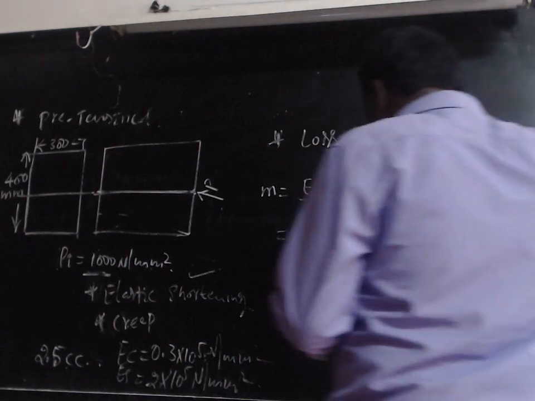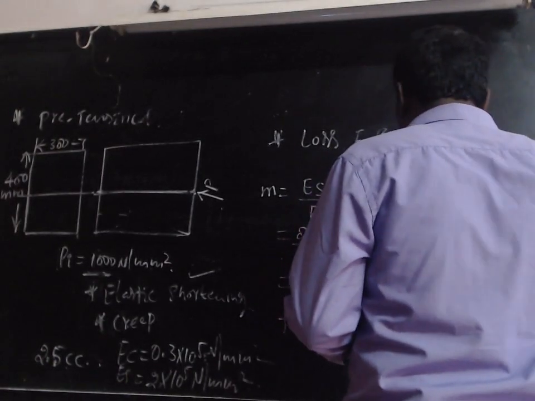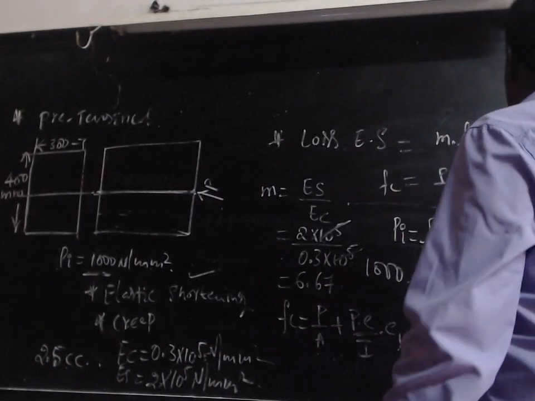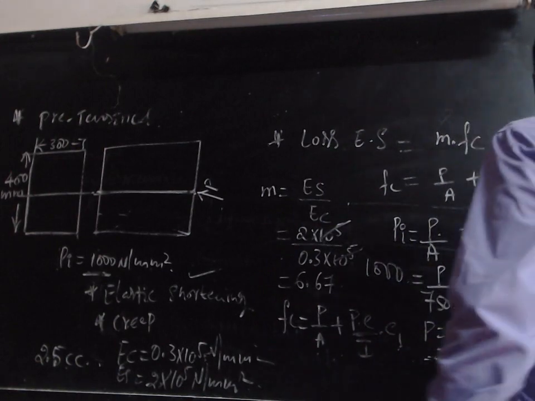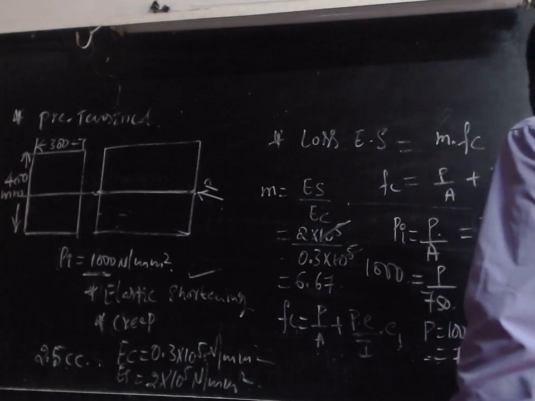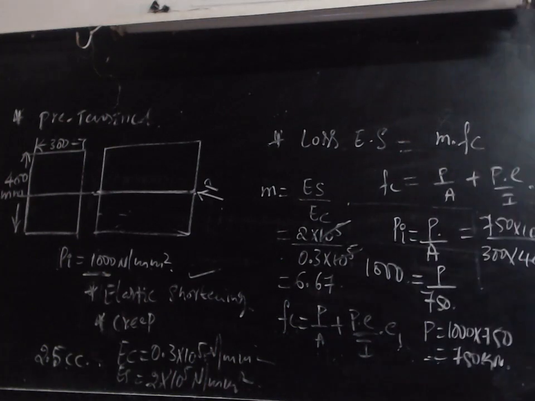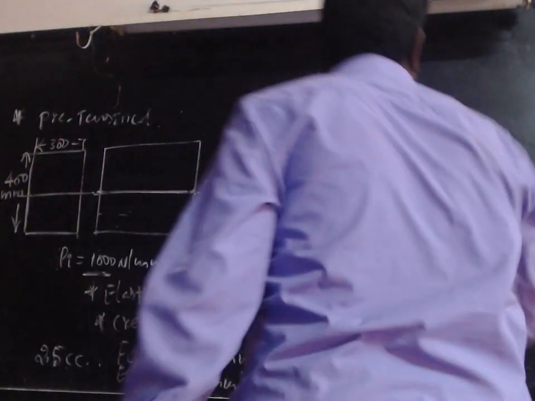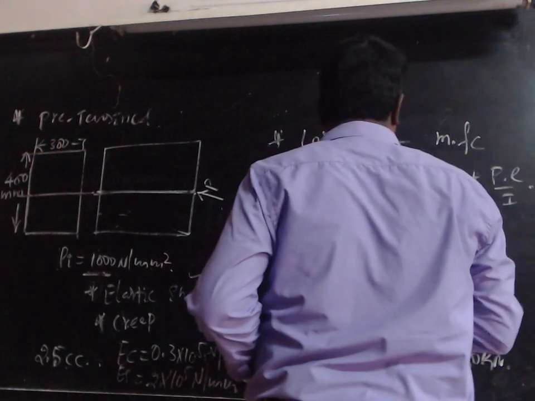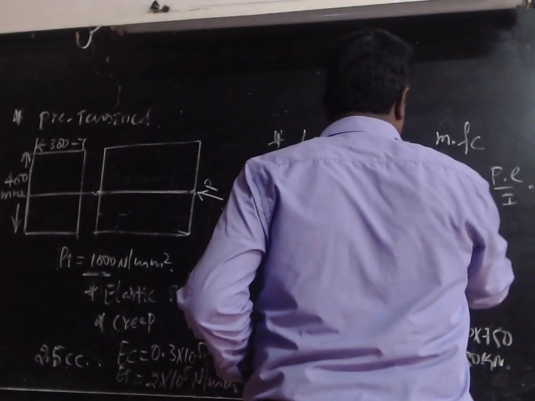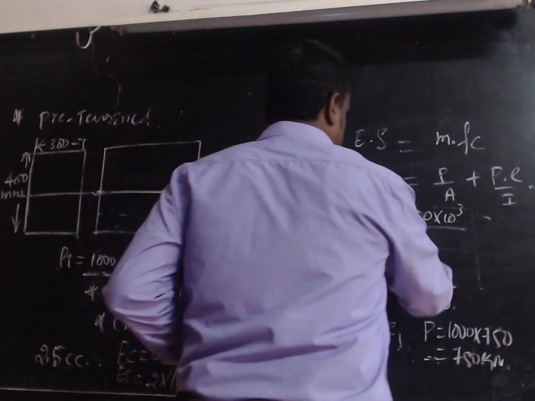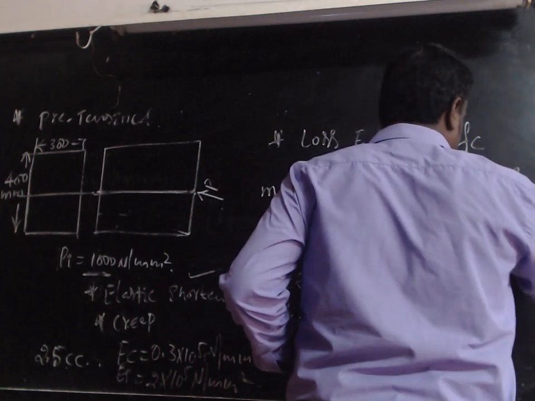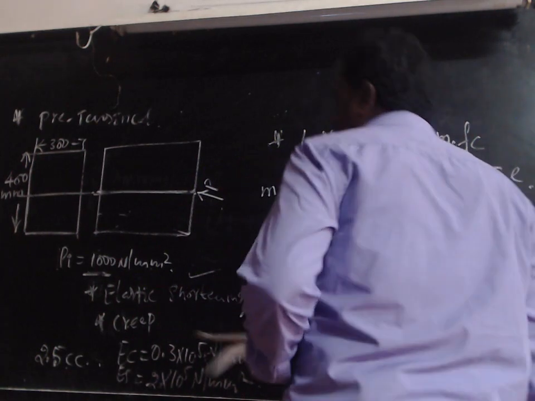Okay, so what is A here? Here A means the area of the cross section, plus the same 750 into 10 raised to 3 divided by I, the moment of inertia. Okay, so 400 plus 750 into 10 raised to 3, and what is the eccentricity value?